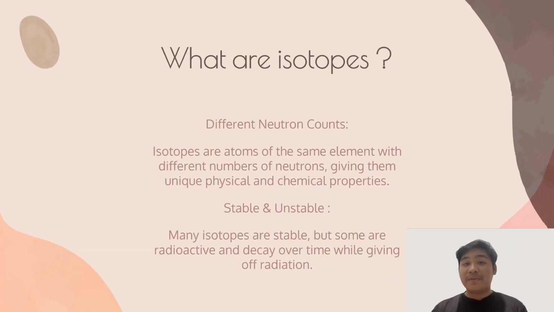What are isotopes? Different neutron counts. Isotopes are atoms of the same element with different number of neutrons, giving them unique physical and chemical properties. Stable and unstable. Many isotopes are stable, but some are radioactive and decay over time while giving off radiation.